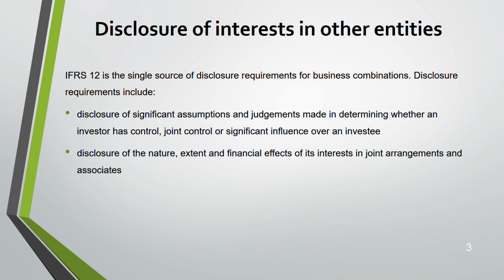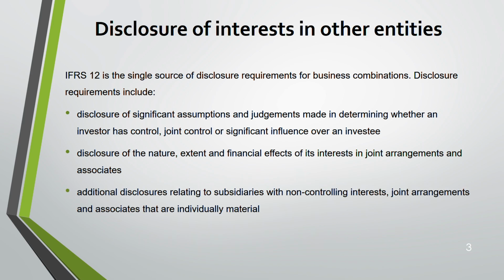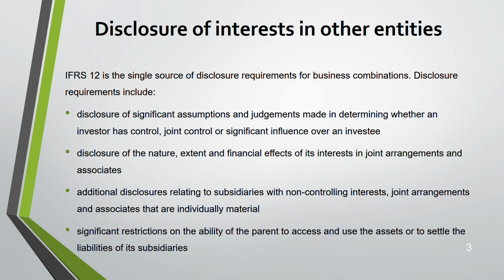Next, disclosure of the nature, the extent, and the financial effects of interest in joint arrangements and associates. If you have interest in joint arrangements and associates, what is the nature of it? What is the extent of it? The financial effect needs to be disclosed. Third, additional disclosure relating to subsidiaries with NCIs, joint arrangements, and associates that are individually material. You have to disclose. That means if an individual joint arrangement is very material, additional disclosure is needed for it.